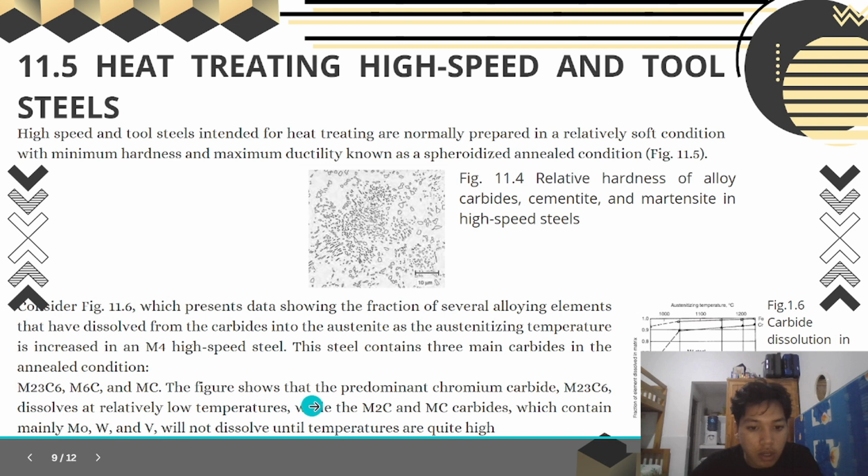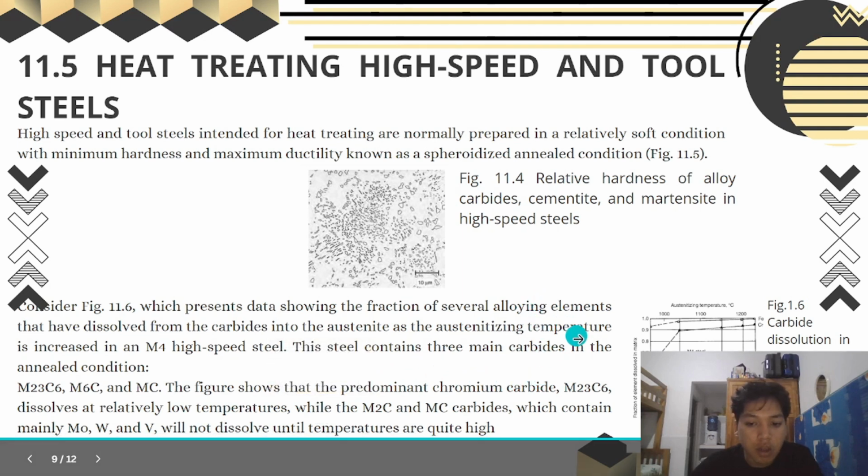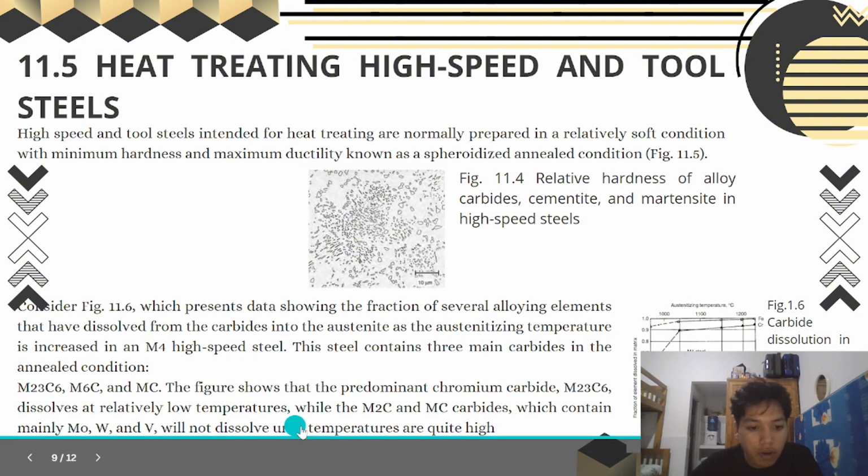The figure shows that the predominant chromium carbide, M23C6, dissolves at relatively low temperature, while the M6C and MC carbides, which contain mainly Mo, W, and V, will not dissolve until temperatures are quite high.